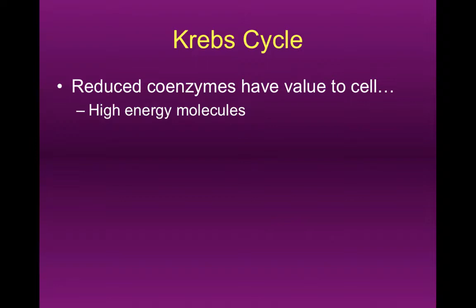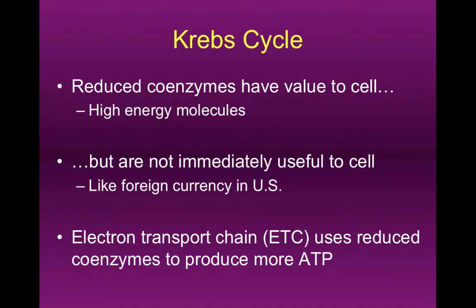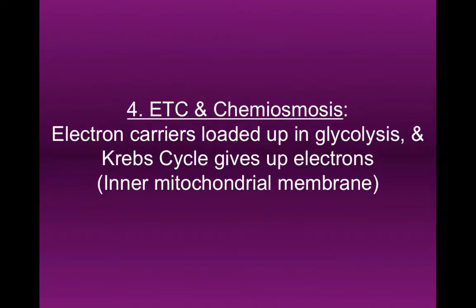So what do you have to do? You have to go to a bank and convert your euros back into US dollars. This is the exact same idea as what's happening inside of a cell. The reduced coenzymes, NADH and FADH2, are valuable, they're high energy, but our cells don't know how to utilize them for most activities. So we have to find a currency converter. We have to find something which is able to convert the reduced coenzymes' energy into ATP energy, which our cells do know how to use. The electron transport chain is like the bank in that it's a currency converter. It allows us to convert energy in the form of NADH and FADH2 into ATP, which, like I said a second ago, our cells can actually use.